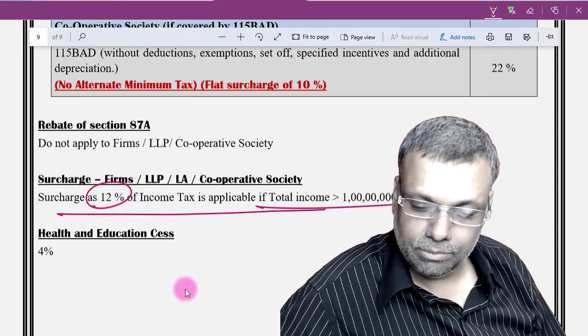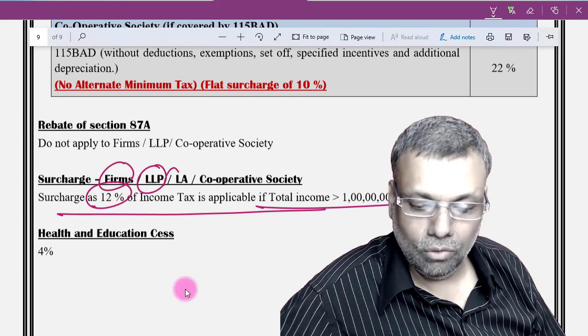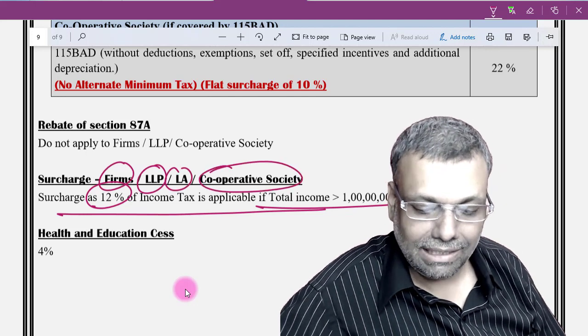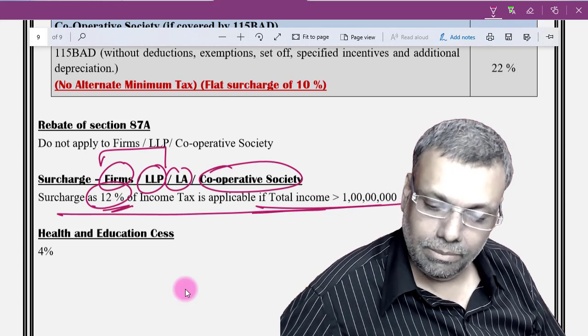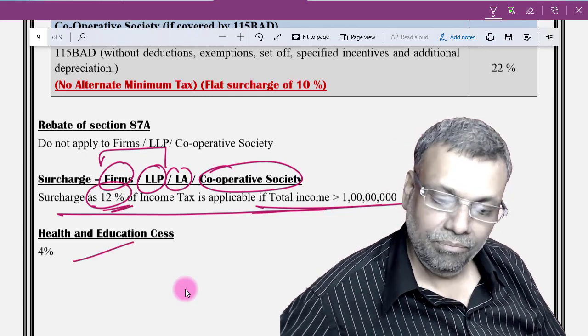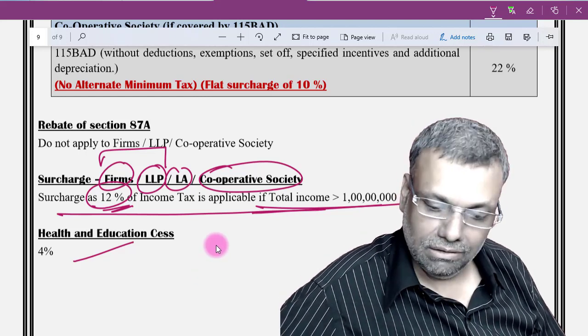The surcharge is the same for firm, LLP, local authority, and cooperative society, but right now we are discussing only the firm and the local authority. So it is 12% if your income exceeds 1 crore, and you multiply the cess to get the amount of tax liability in this particular situation.